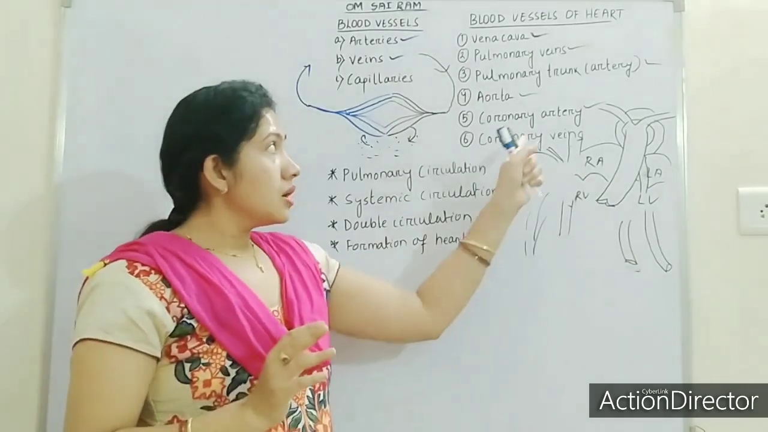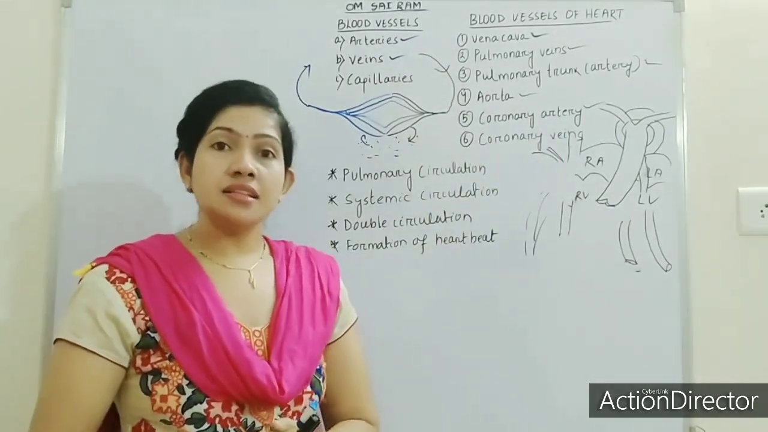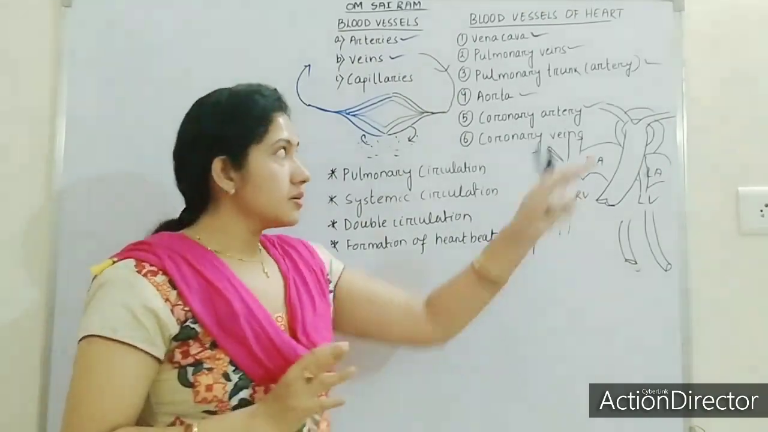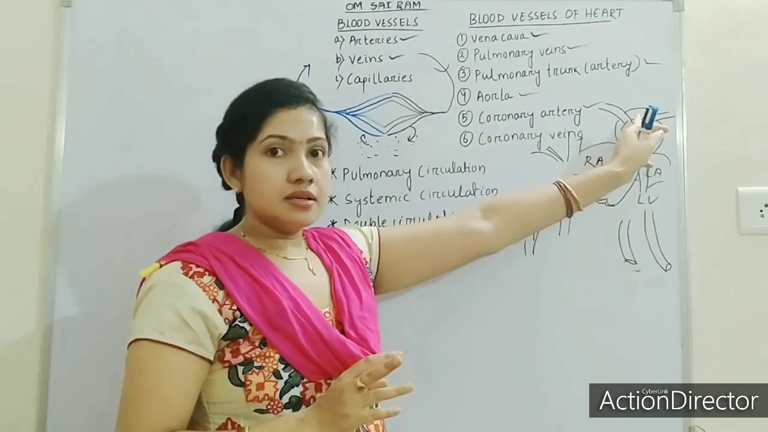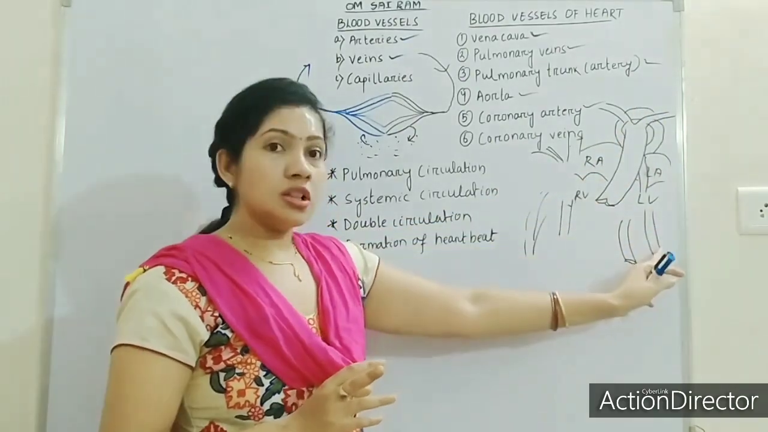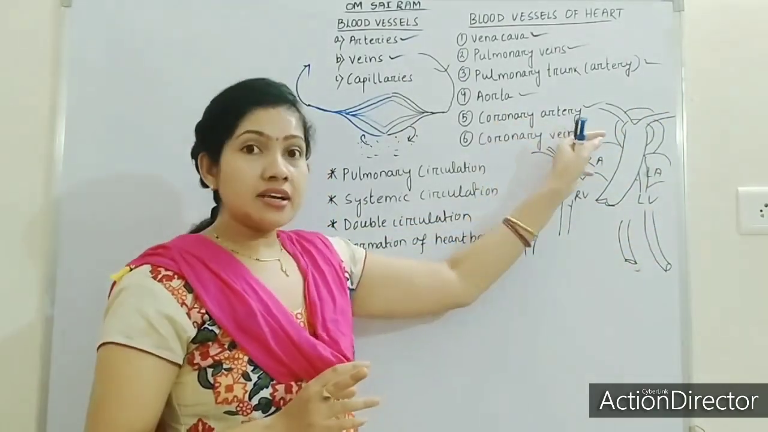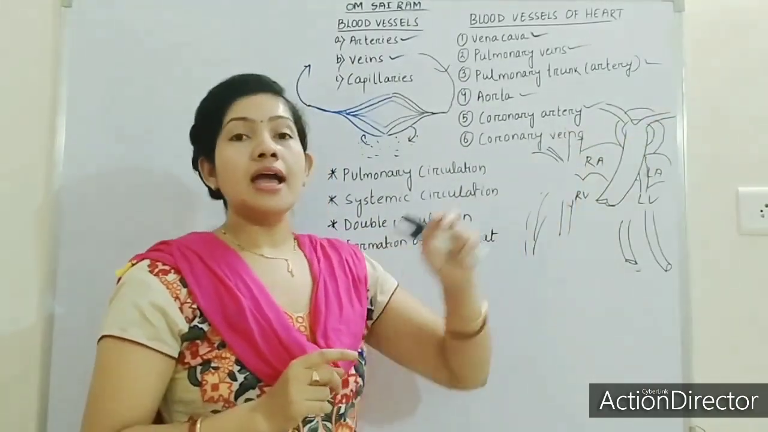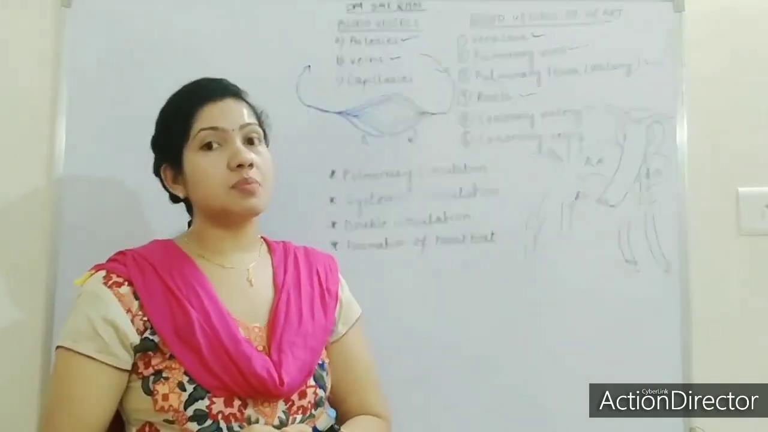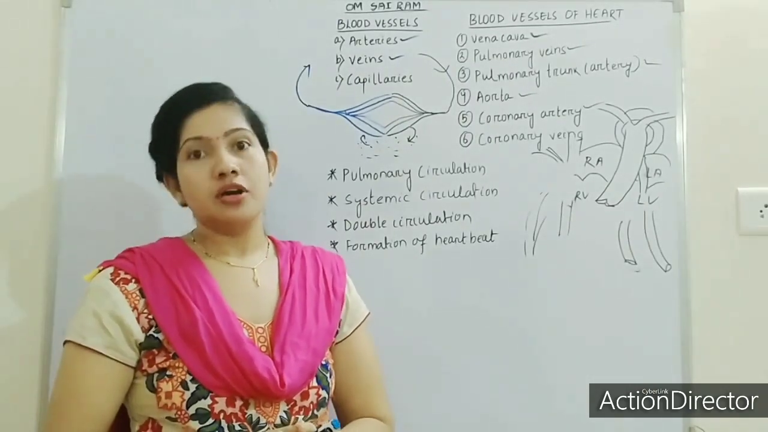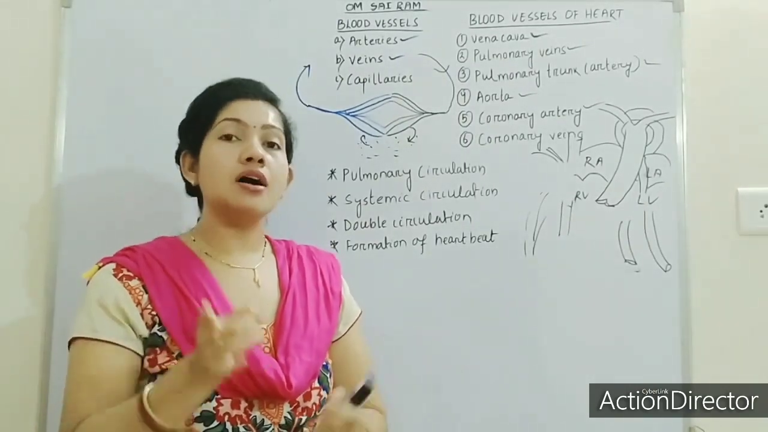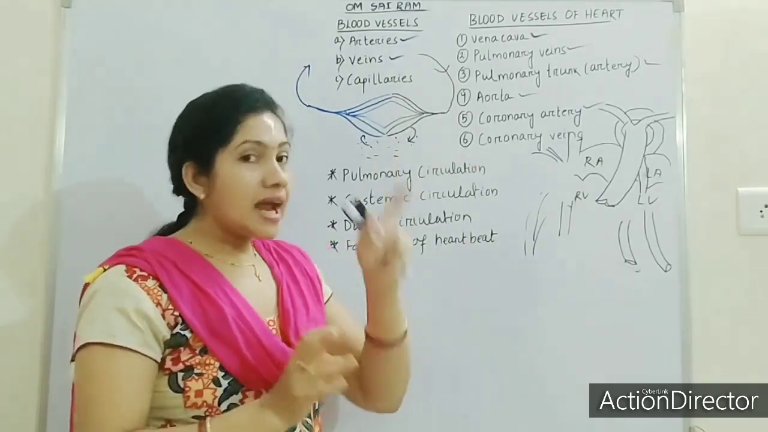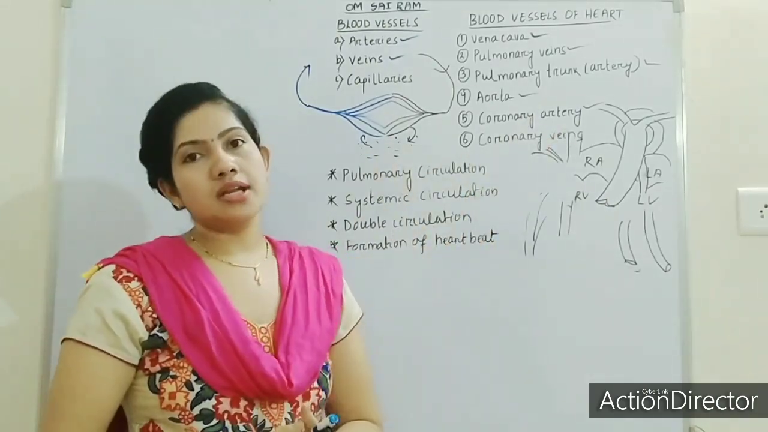Okay, so coronary arteries are the arteries which carry oxygenated blood. Aorta will give oxygenated blood to all the arteries. So the coronary artery also takes oxygenated blood from the aorta and supplies it to the muscles of the heart, the cardiac muscles. That artery is known as the coronary artery.